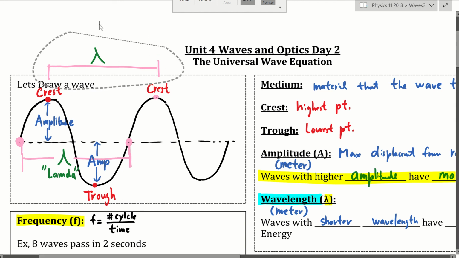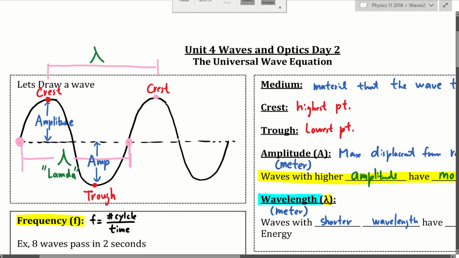Now, if you don't trust me, I will highlight this and try to overlap it onto the other one. Look, right? They're exactly the same. So any point of the wave to any other point of the wave will always work, as long as they repeat. So from the crest to the crest, from the trough to the trough.